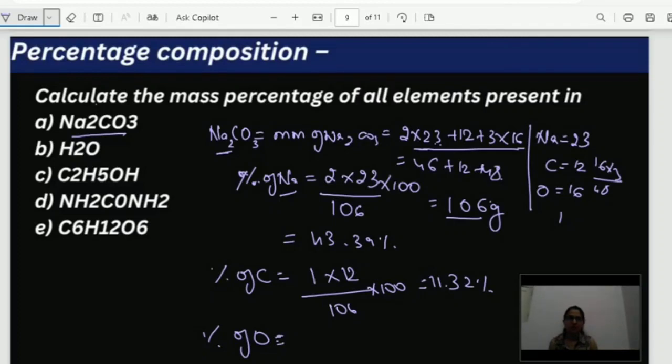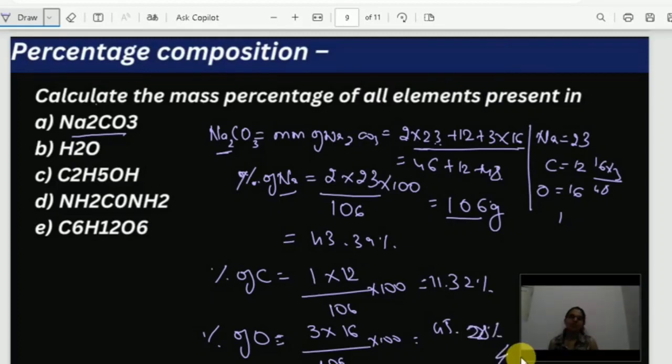How many oxygen atoms do we have? 3. 3 into 16 divided by 106 into 100. So if we solve this, 3 into 16 into 100 divided by 106, we get 45.28%.